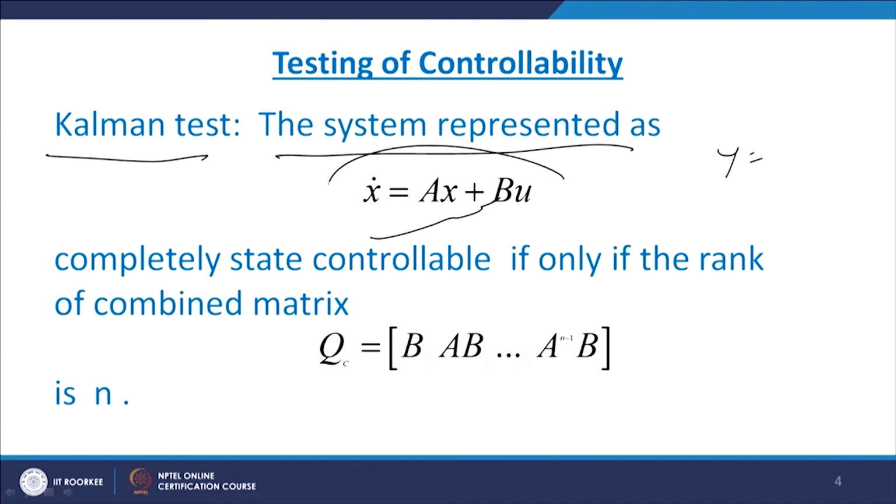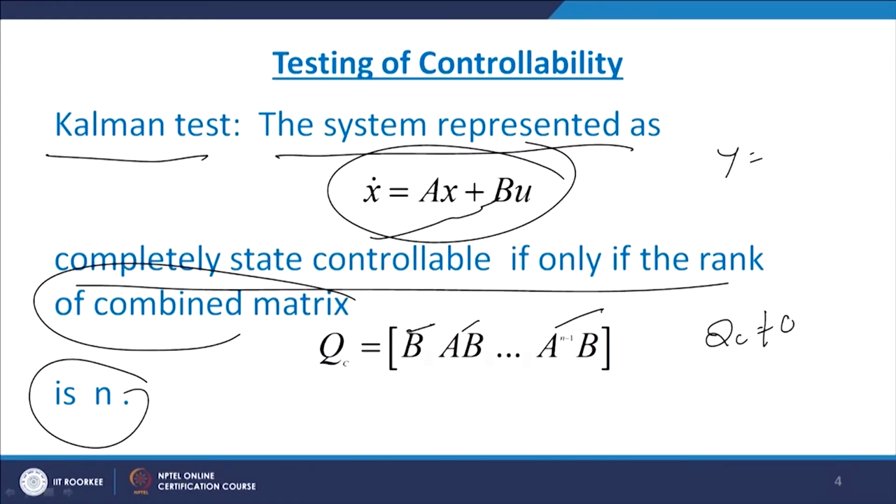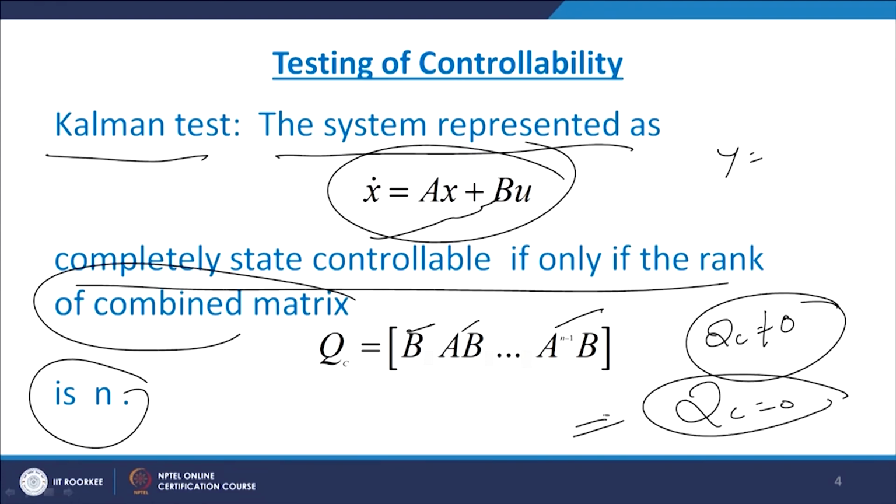So, this system is completely state controllable if and only if the rank of this combined matrix, that is B, AB, up to A raised to n minus 1 B, is n. The rank is n, that means the determinant of QC should be non-zero. If this QC is 0, it means the system is not controllable.